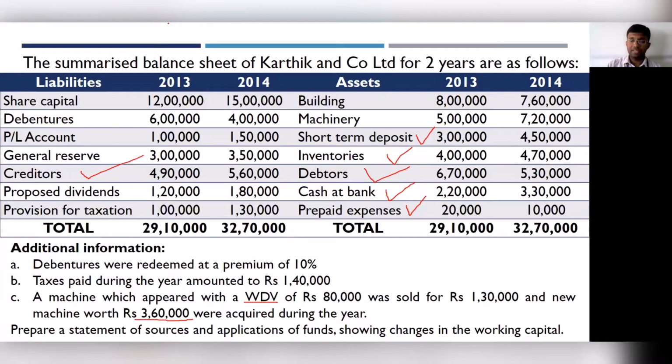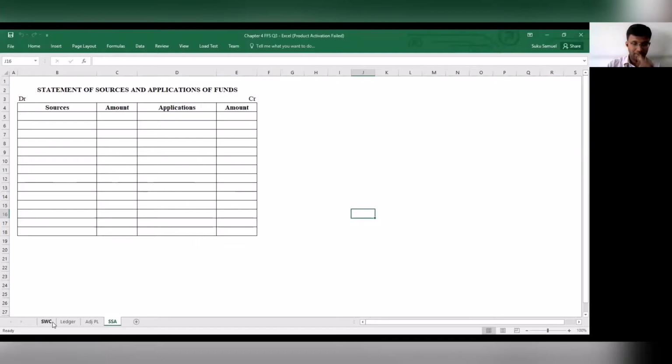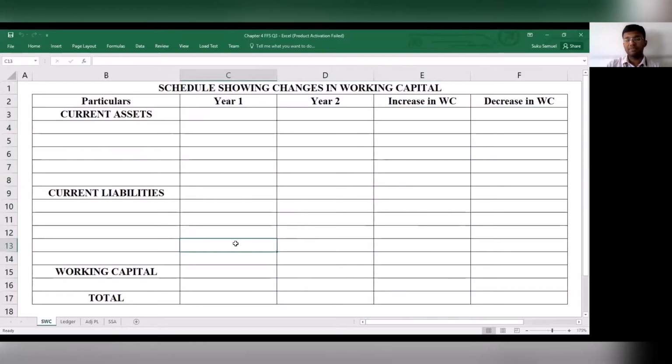Now, let me bring up the template over here for you. Okay. So remember, the very first statement that we would be preparing is the schedule showing changes in working capital.